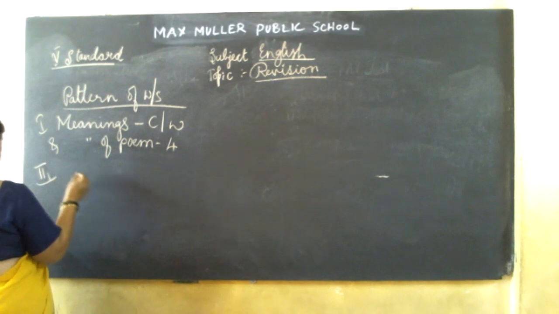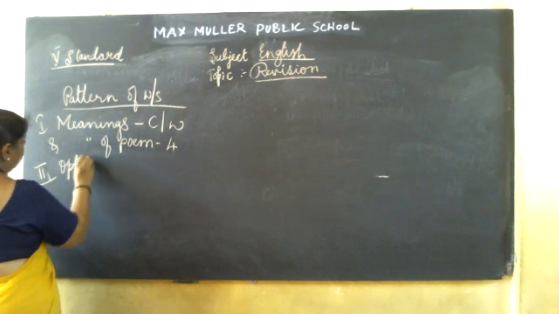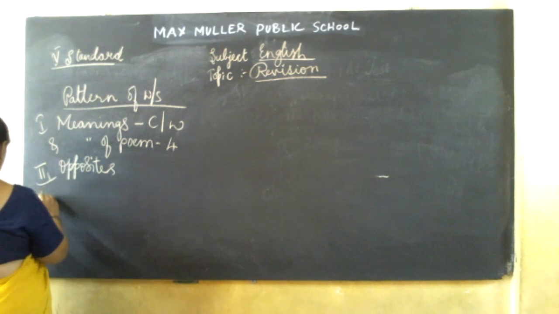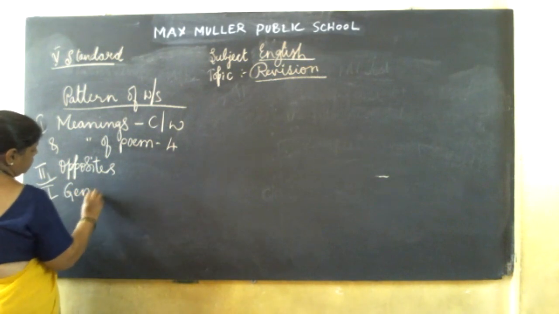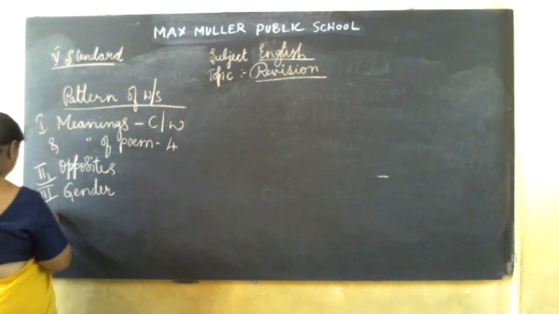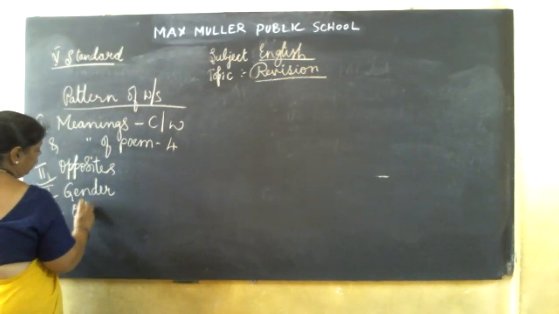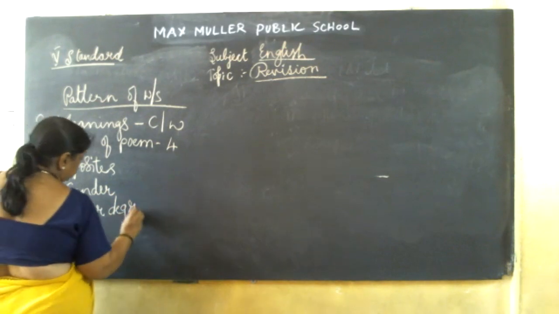Then second, opposites I have given you already, and it is given in the worksheet also. Third, genders, change the genders. Then other degree, superlative, comparative degree.